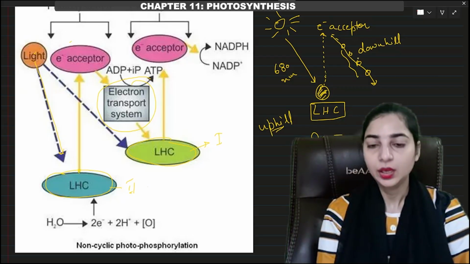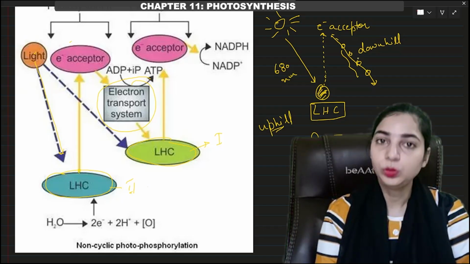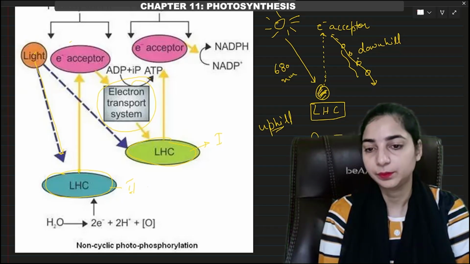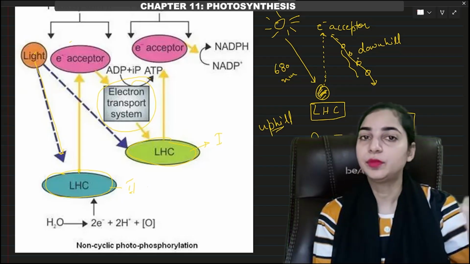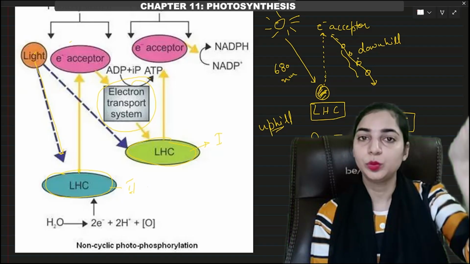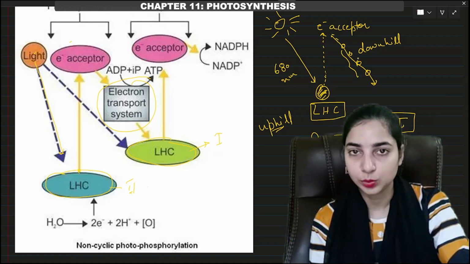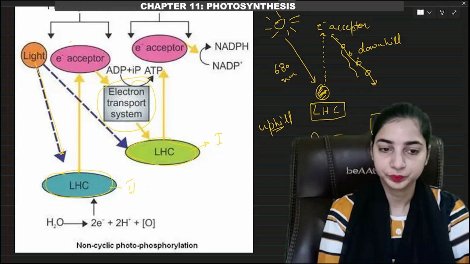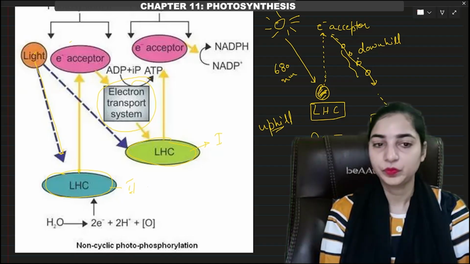Okay, then after passing through the electron transport system, this electron will be transferred to another photosystem, that is photosystem 1. So the electron started from photosystem 2, it moved to a higher orbit, then it passed through the electron carriers of the electron transport system, and now it is transferred to photosystem 1. Okay. So this electron is now received by photosystem 1.